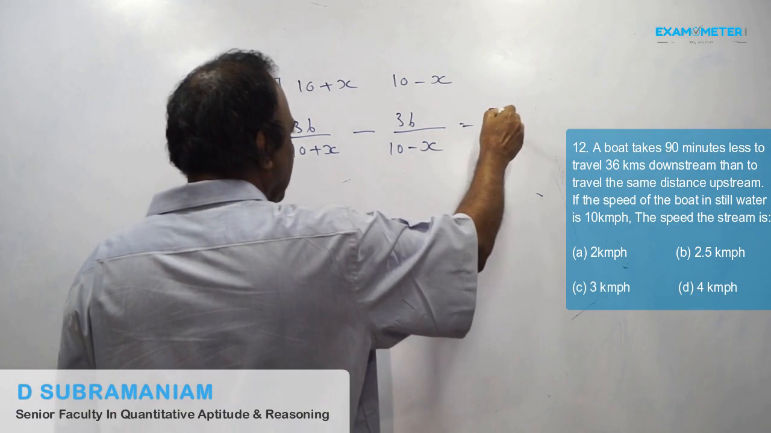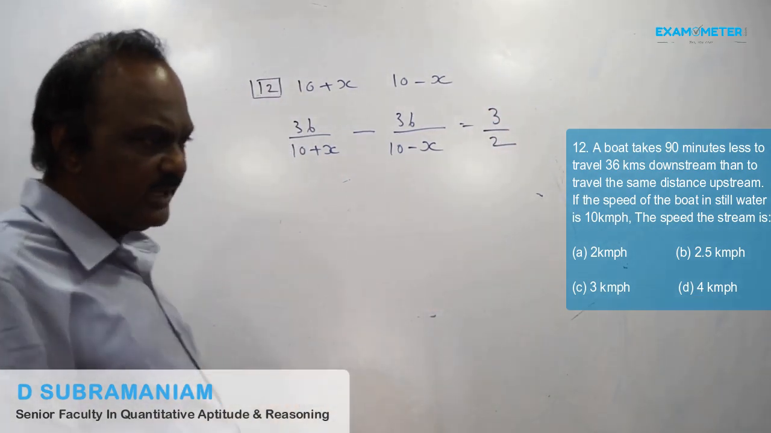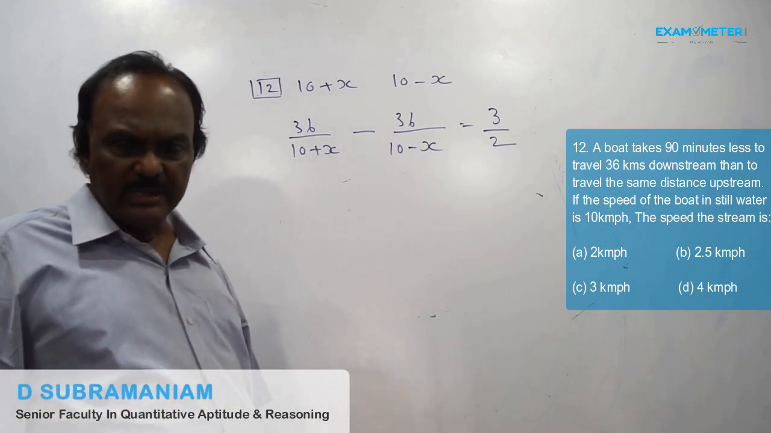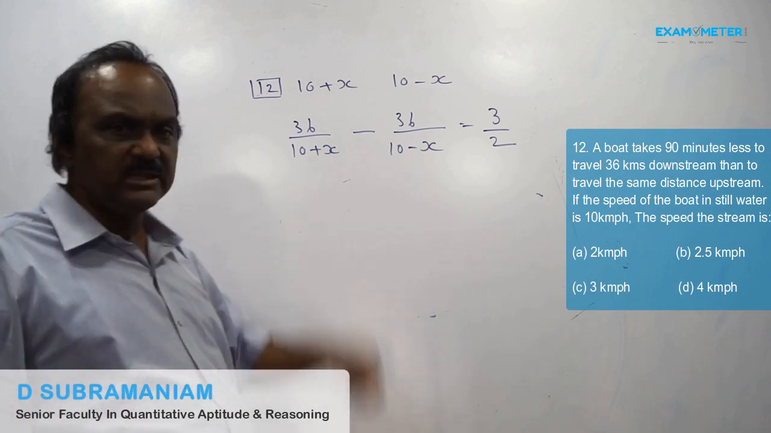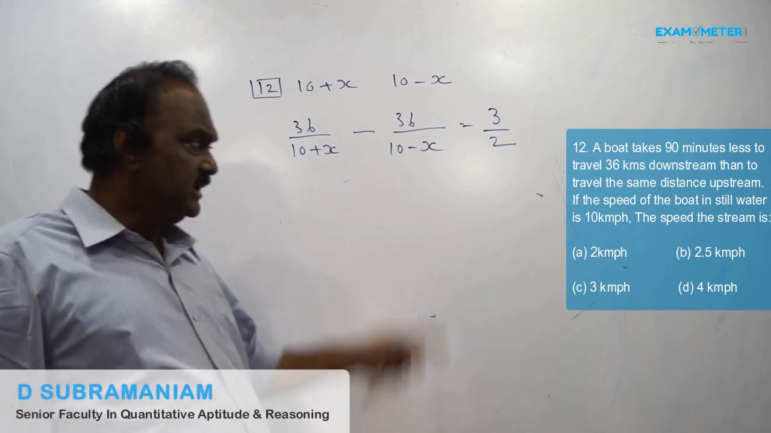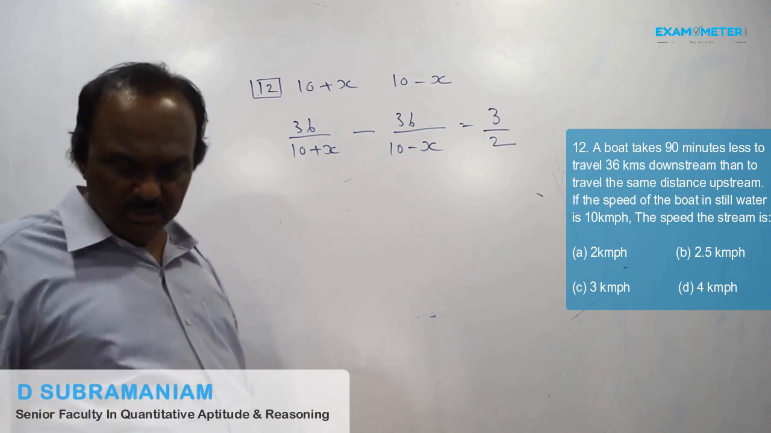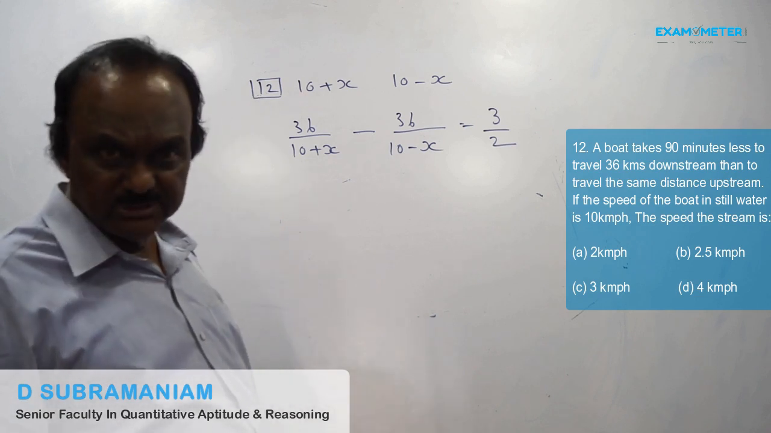90 minutes, convert it into an improper fraction. 60 minutes is 1 hour, so 90 minutes means 1.5 hours. 1.5 as a mixed number is 3 by 2 as an improper fraction. Same steps as in the previous problem, same steps you follow. You get the answer as 2 km per hour, that is multiple choice A.